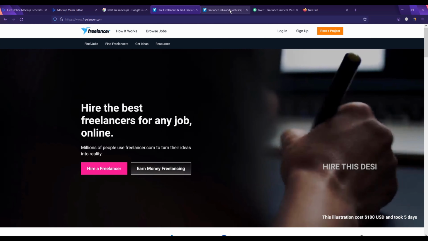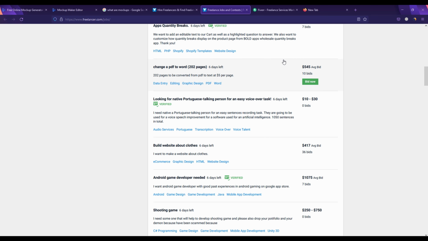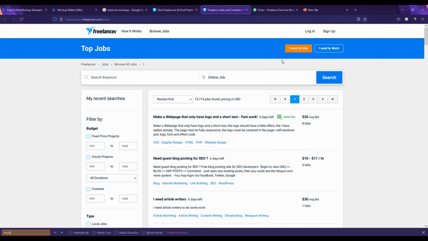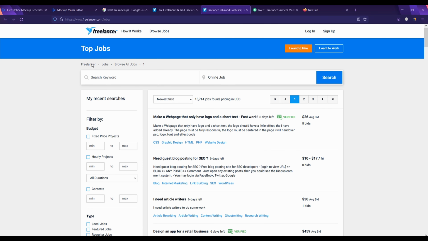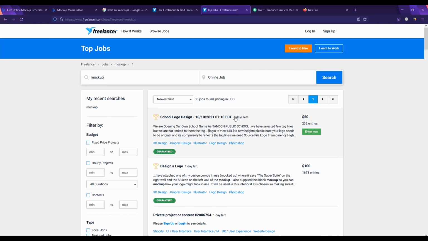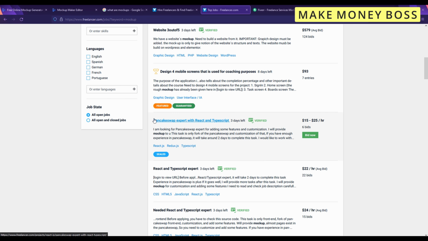Then the next thing we're going to do is go on their job section and look for people looking for mockups. So now, if you do search mockup, you do have a lot of options for mockup stuff, or if you don't find it here, you're simply just gonna type mockup, and then you're gonna see logo design contest and everything, mockups and everything. You can simply do those services here.